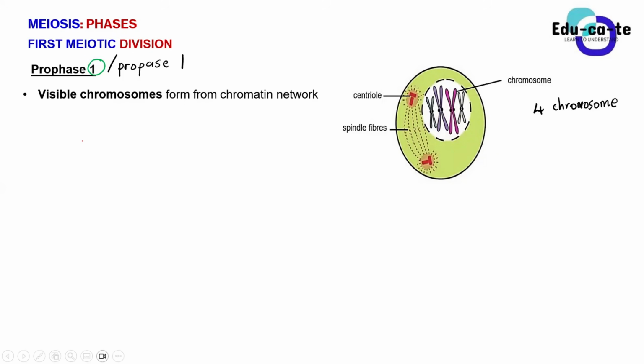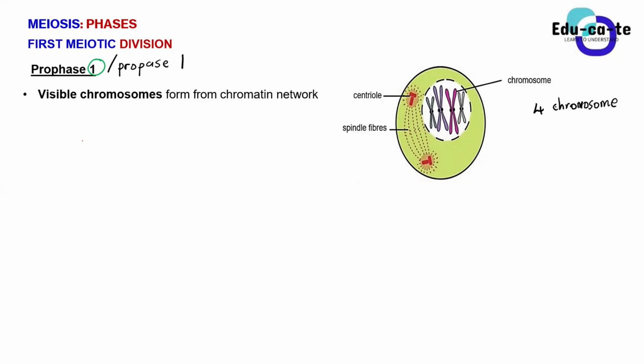So this is not a cell of a human being. Give a reason for that. Why would you say this is not a cell of a human being? Or what do you know about a body cell of a human being specifically? Yes, it must have 46 chromosomes in it.